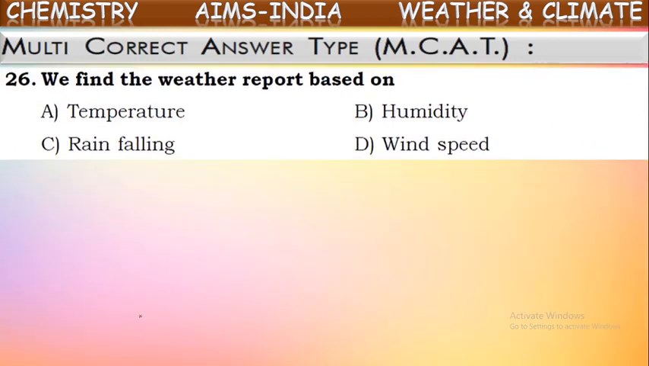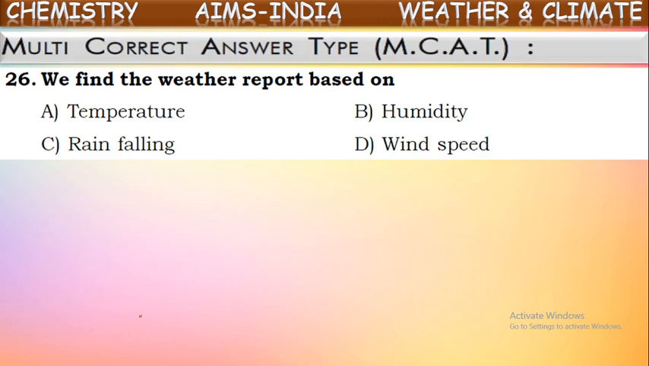The first one: we find weather report based on. So on which basis do we report the weather? What are the conditions we take into consideration while giving a weather report? That is the question. See the options: temperature, humidity, rainfall, wind speed.